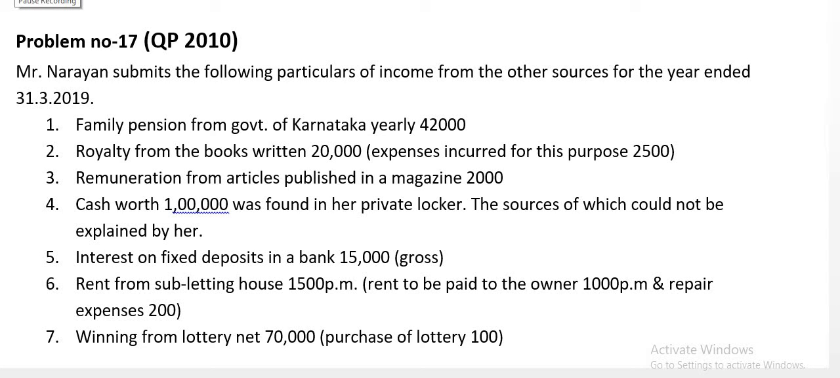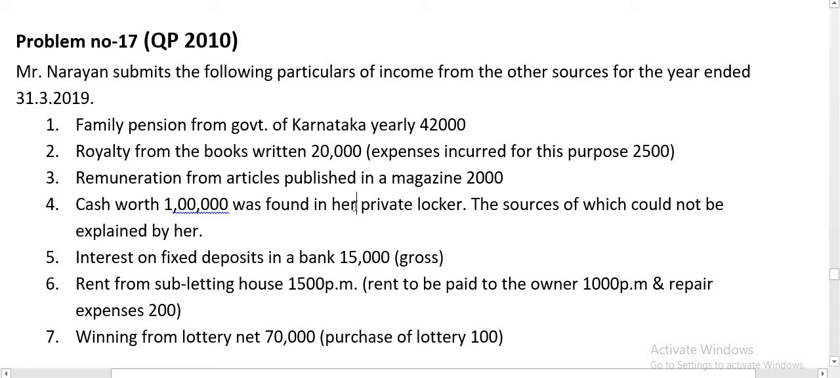Hello students, in today's class we will discuss problem number 17 on income from other sources. Mr. Narayan submits the following particulars of income from other sources for the year ended 31st March 2019. Family pension from Government of Karnataka yearly 42,000, royalty from the books written 20,000, expenses incurred for this purpose 2,500, remuneration for article published in a magazine 2,000, cash worth 1 lakh was found in her private locker.